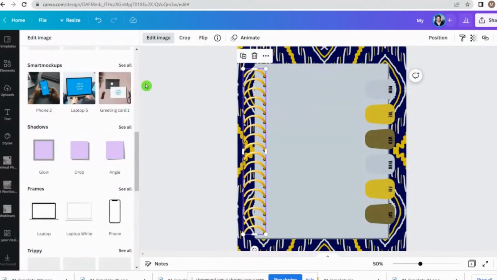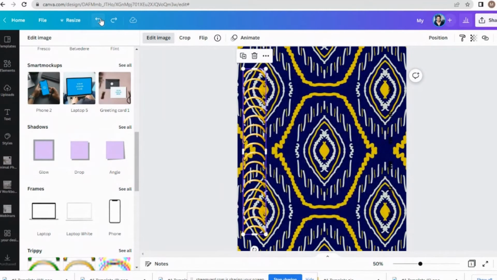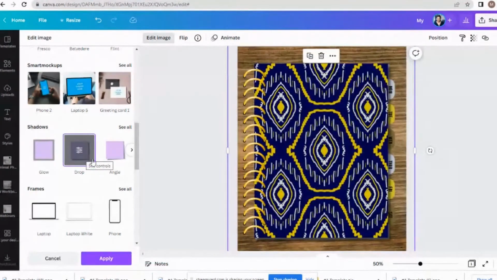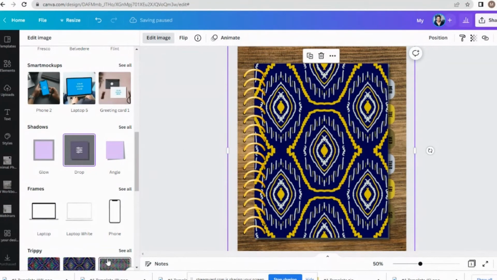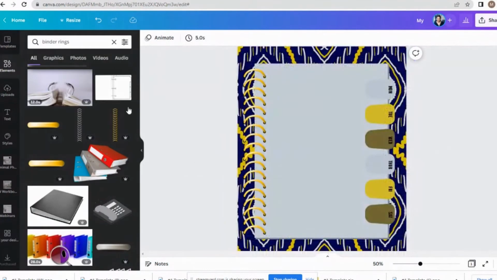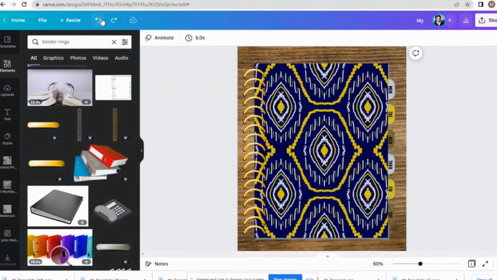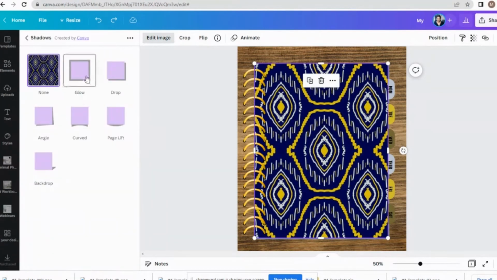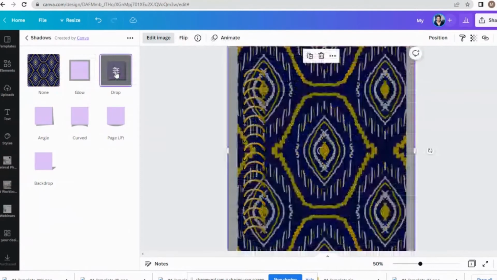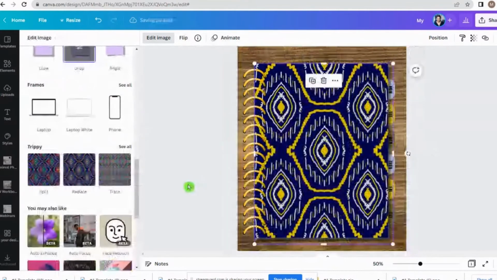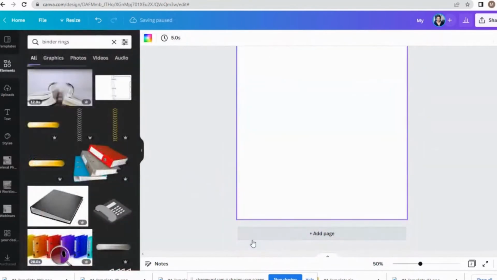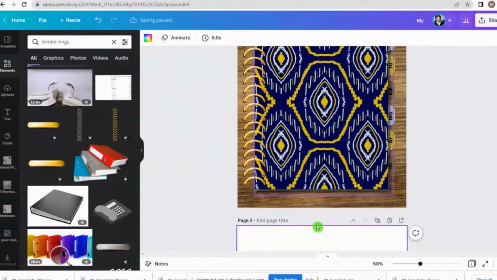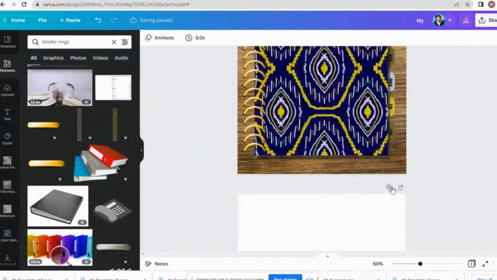We're also going to do, well, now Canva wants to act up. So we put that drop shadow on there, and we're going to hit apply. I don't know why Canva is acting up, y'all. This is what it does sometimes. So we're going to put that drop shadow back on there. We're going to hit apply. And then let me just delete this, my apologies.